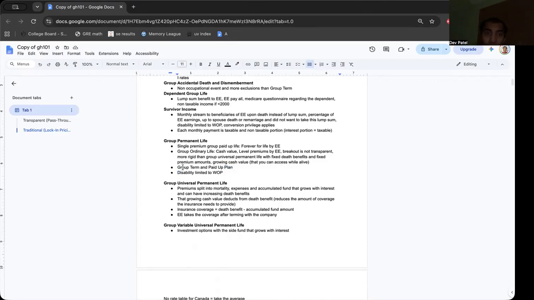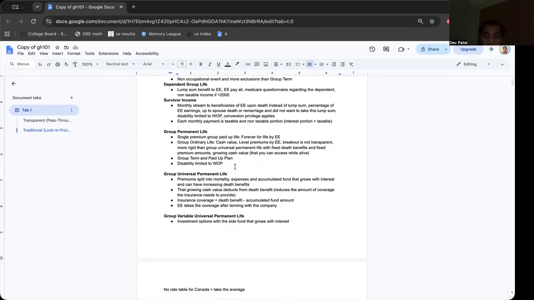Okay? And we have group term and paid up, which is at the beginning. Some of it is being paid up by the EE, some of it is being paid by the ER, and then as time progresses, eventually you get to a point where the EE has fully paid up the entire policy.